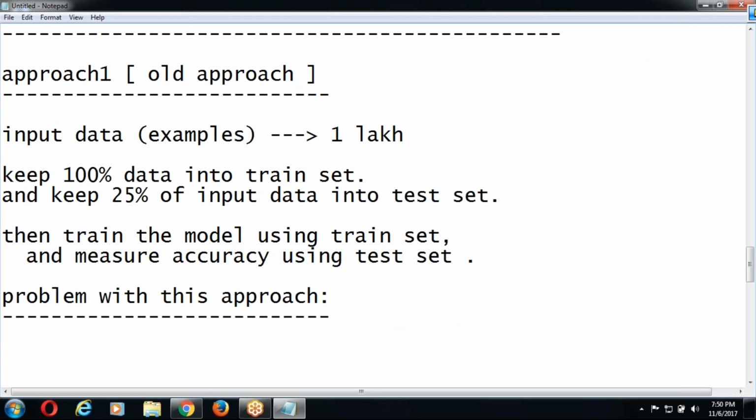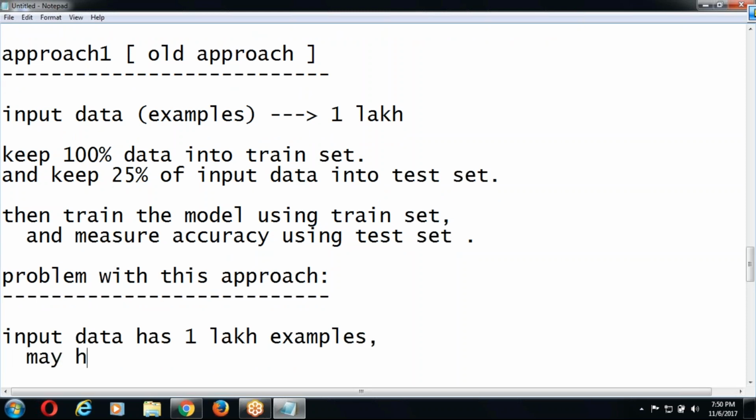Problem with this approach. Input data has 1 lakh examples, which may have 100 patterns. That means 100 different behaviors.